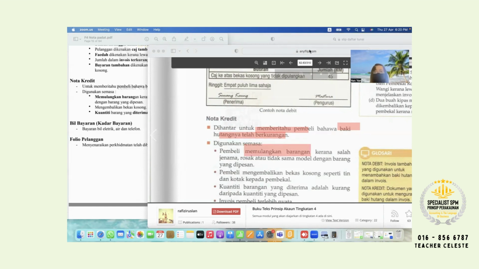Okay. So next continue, which is quantity barangan yang diterima terkurang daripada quantity yang dipesan. Let's say teacher order 100 set KFC, but I receive only 10 set. So KFC issue nota credit. Okay. So continue, invoice terlebih nyata. Terlebih nyata, which means terlebih kira, ya. You write down there, terlebih kira.